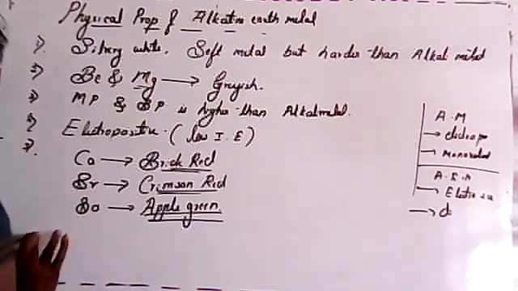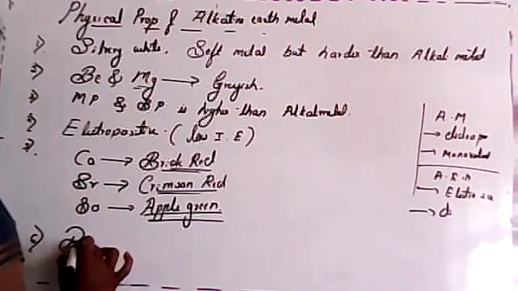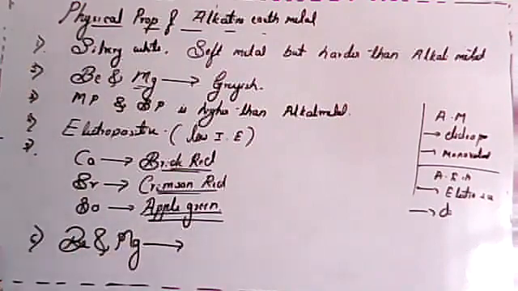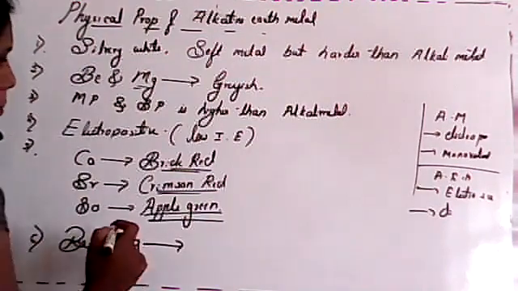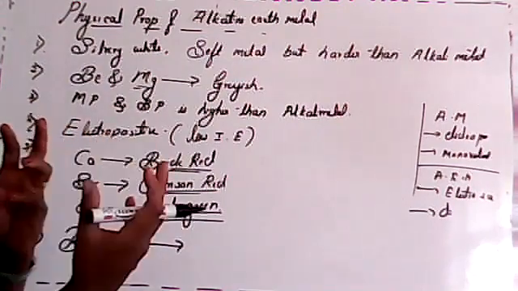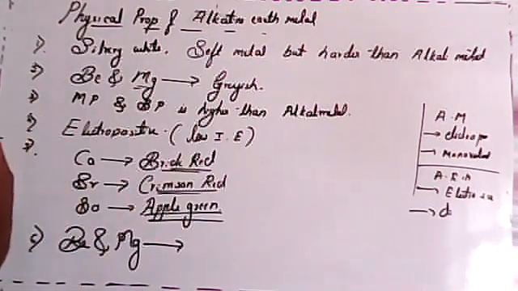The question may arise: why do beryllium and magnesium not impart any color to the oxidizing flame? The question may be asked. See, beryllium and magnesium are small in size, isn't it? So the electrons are strongly bound to the nucleus of that atom.